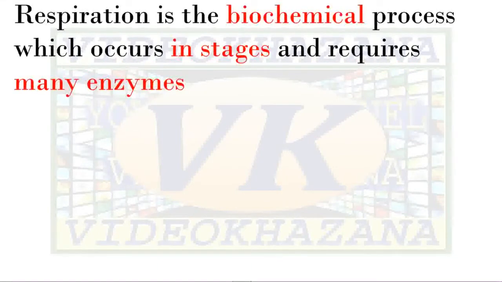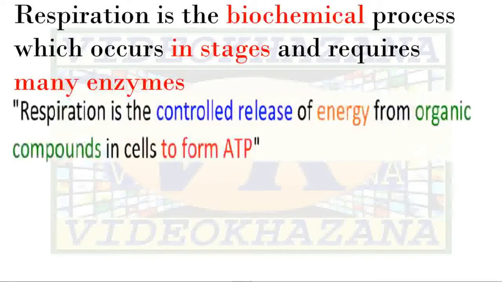Respiration is a biochemical process which occurs in stages and requires many enzymes, but this is not in this course. These enzymes will not be discussed. Respiration is a controlled release of energy from organic compounds, meaning food is an organic compound, in cells to form ATP.